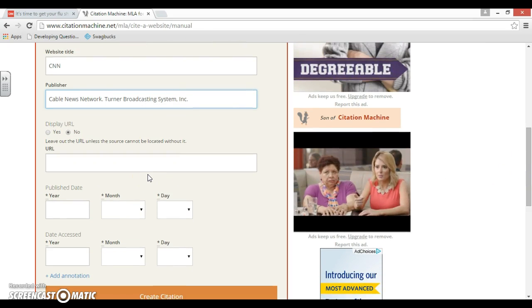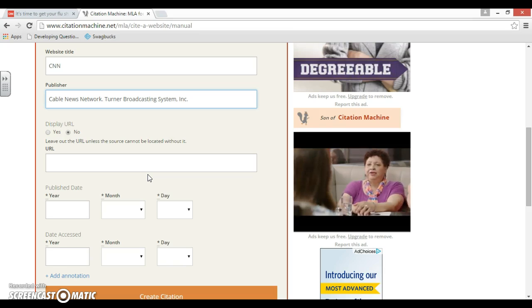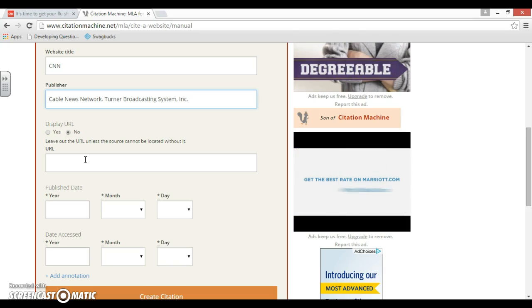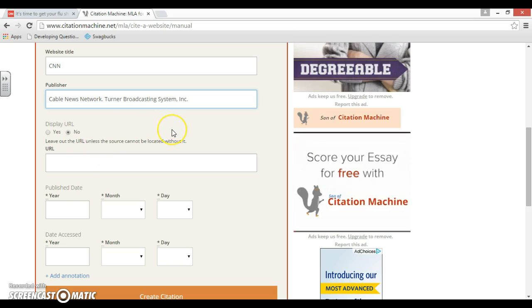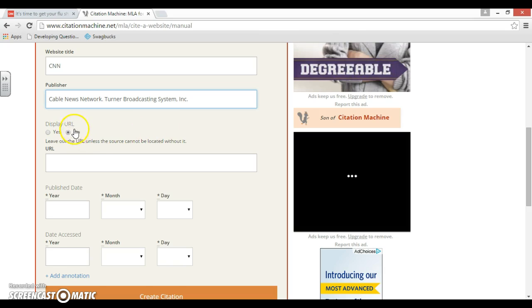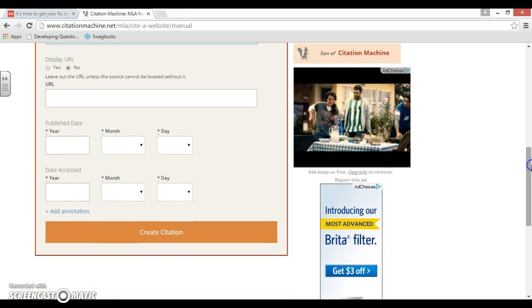Next, it's going to ask you if you want to display your URL. You are only going to need to display your URL and click yes if there are no other identifiers in which I can find this web page. Because we already have the publisher, the website title, the author, and the article title, I'm going to say no to displaying the URL. So I don't even need to put it in there.